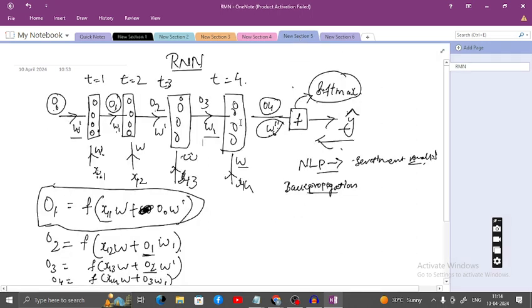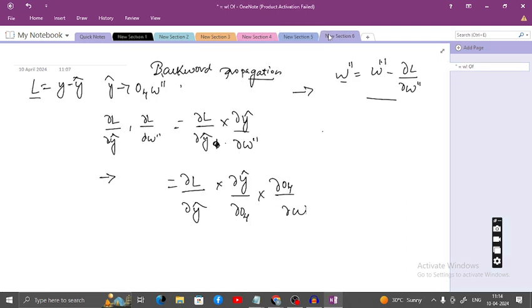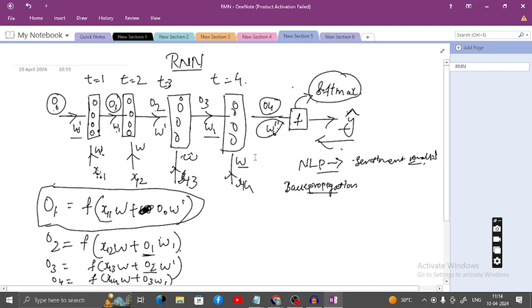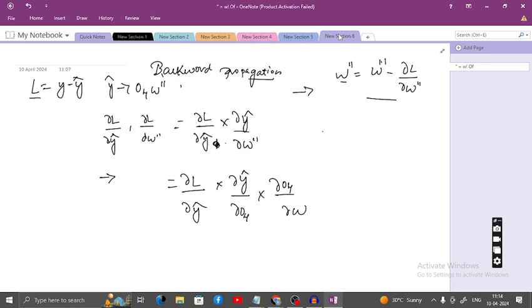O4 is dependent on this weight W. As a result, y hat is also dependent on W. The loss depends on y hat, y hat is dependent on O4, and O4 is dependent on W. That is what I am trying to say.